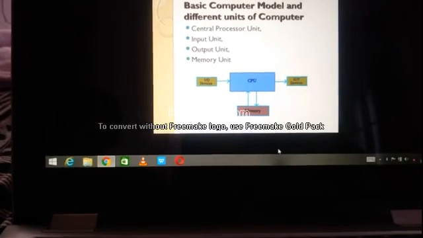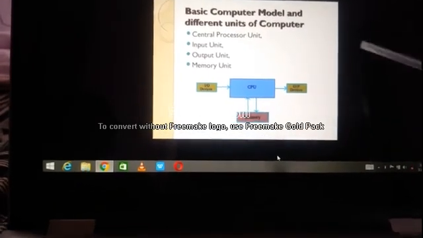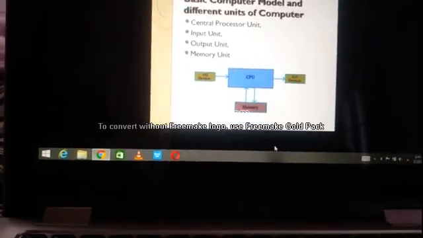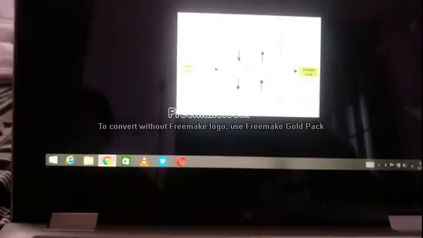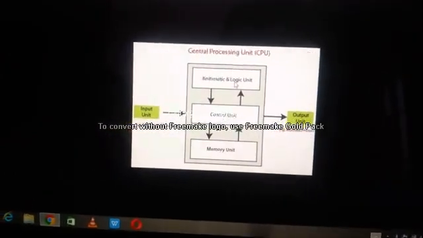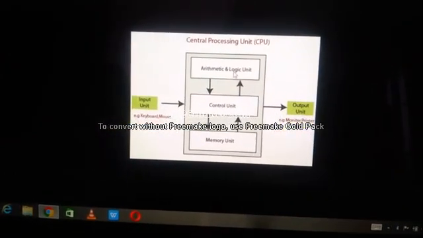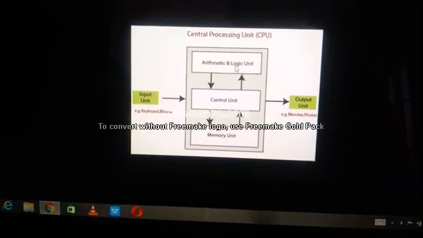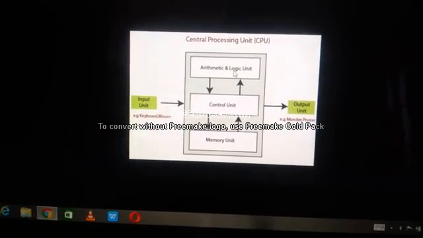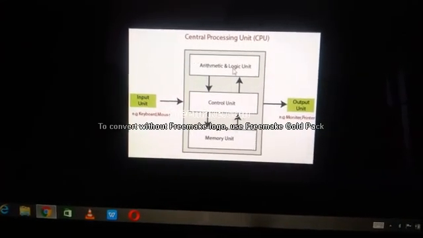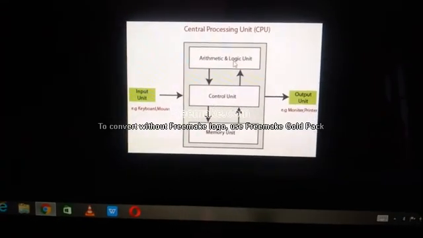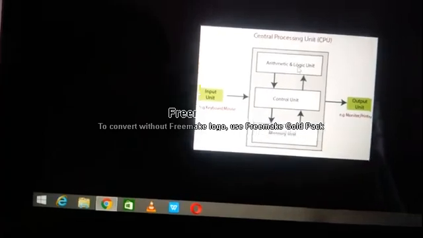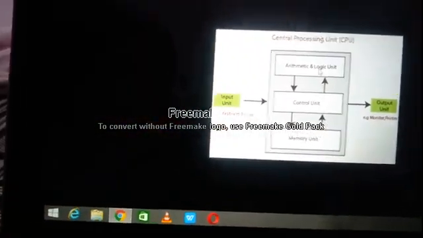CPU is classified into 3 units. Now we saw computer is classified into 3 units. Now we are going to see CPU, central processing unit. The CPU is classified into 3 units: arithmetic and logical unit, control unit, memory unit. Arithmetic and logical unit is used to perform arithmetic and logical calculations.